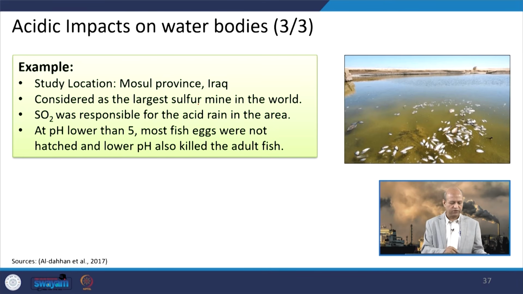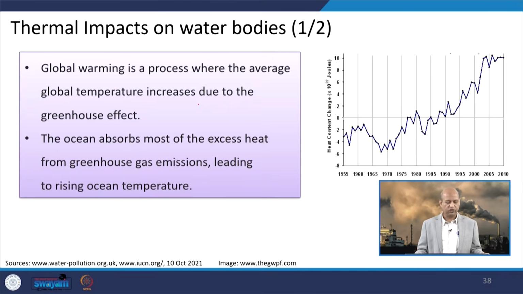There is one more example to illustrate this concept: in Iraq, at a place in the Mosul province, which was considered the largest sulfur mine in the world, SO2 was responsible for acid rain in that area because of mining activities, and the pH was reduced below 5. This affected the hatching process of the fish, and it also killed adult fish. So, a lot of damage was done in that particular water body.